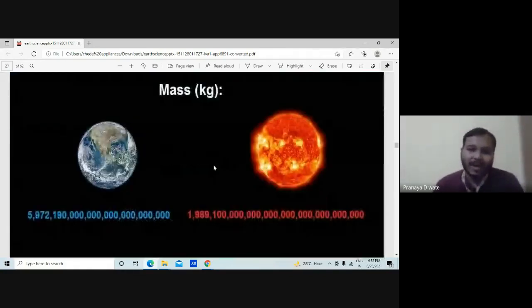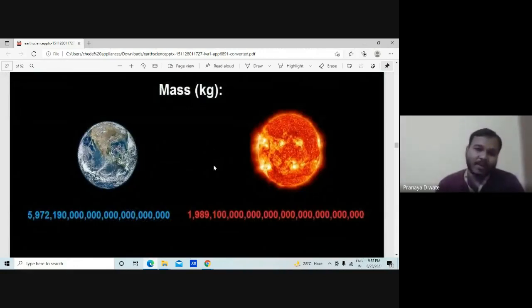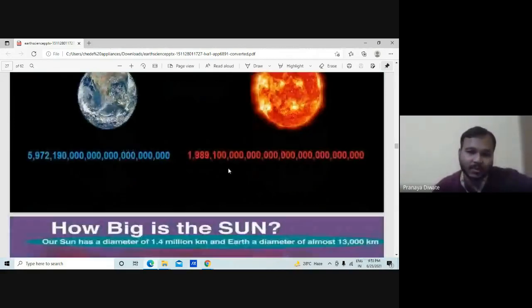This is the mass of the sun, and this is the mass of the earth. There is a huge difference between them.